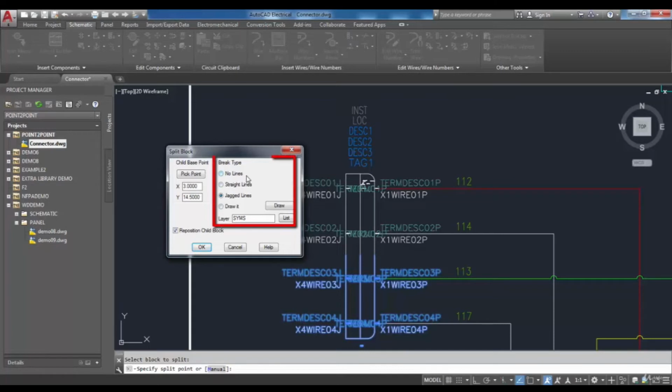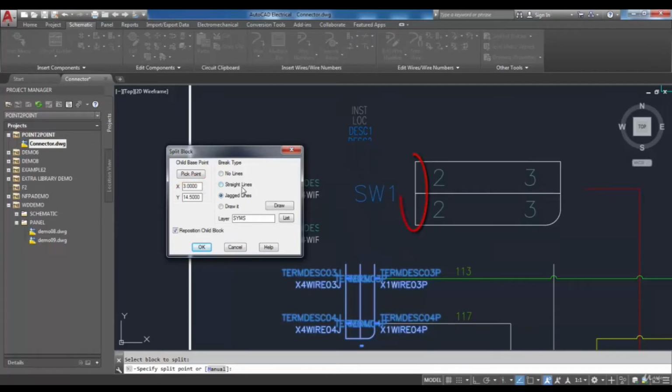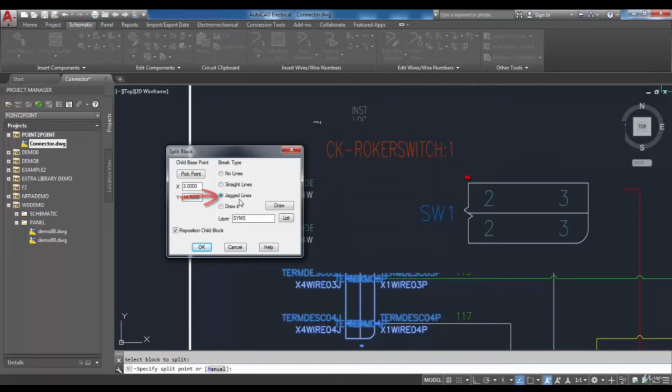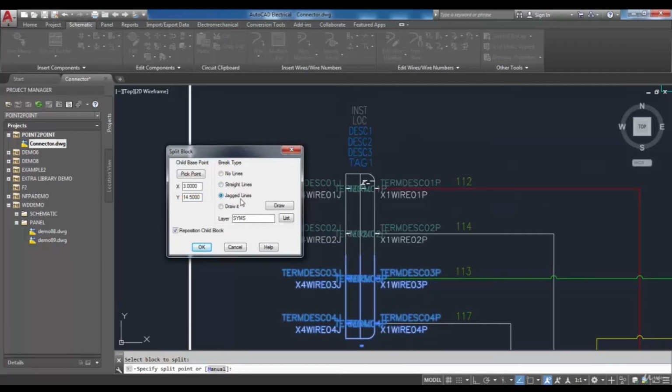In the break type area, you can specify the type of line. Also, you can have no lines in your connector break by choosing no lines. The straight lines will create the break part, such as this case. And the jagged lines are similar to this one. Also, you can draw your desired break line by selecting Draw It option.